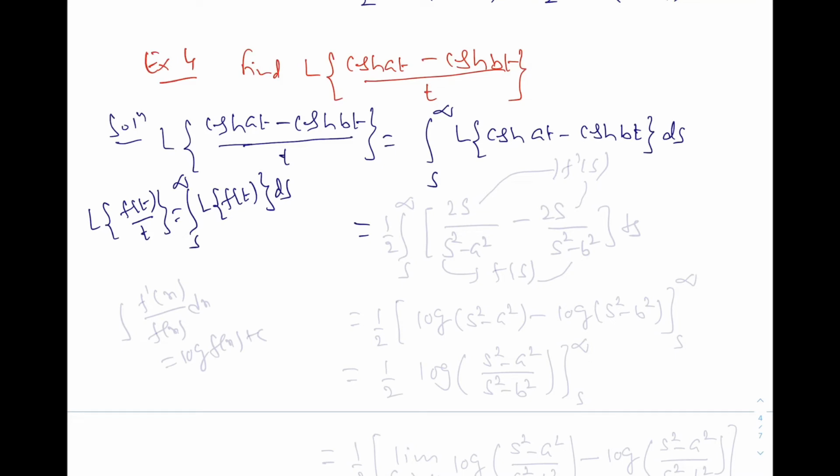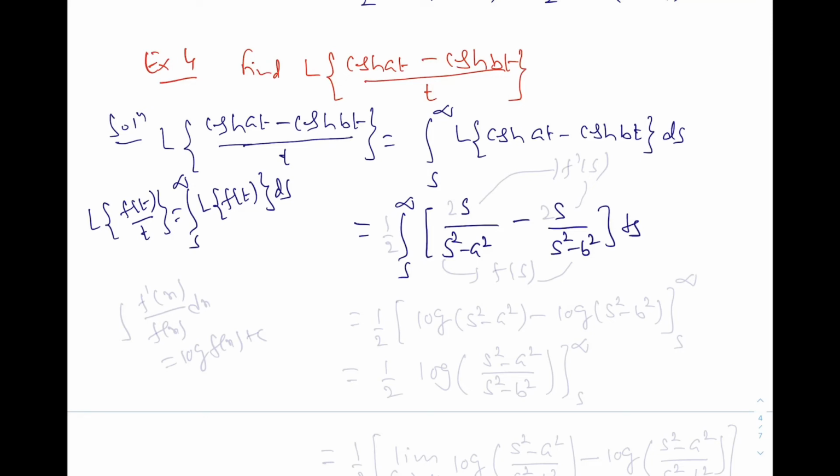This is equal to the integration from s to infinity of the Laplace transformation of cosine hyperbolic at, it's a standard formula, s over s square minus a square minus s over s square minus b square ds. Now see, the numerator is having s, denominator is s square minus a square.